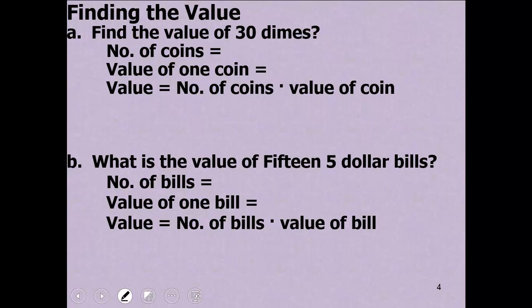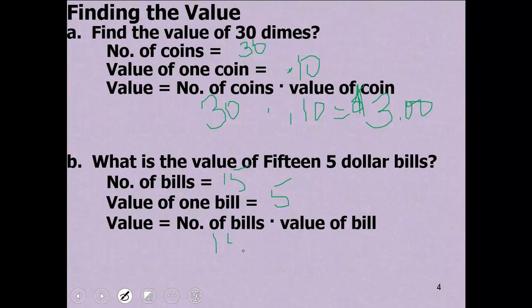Finding the value: find the value of 30 dimes. How many do you have? It tells you you have 30 of them. And what's the value of one dime? 0.10. So you multiply 30 times 0.10, and you get $3. What is the value of 15 $5 bills? The number of bills is 15, the value of the bill is 5. So you have the number of bills, 15, times the value of a bill, and you get $75.